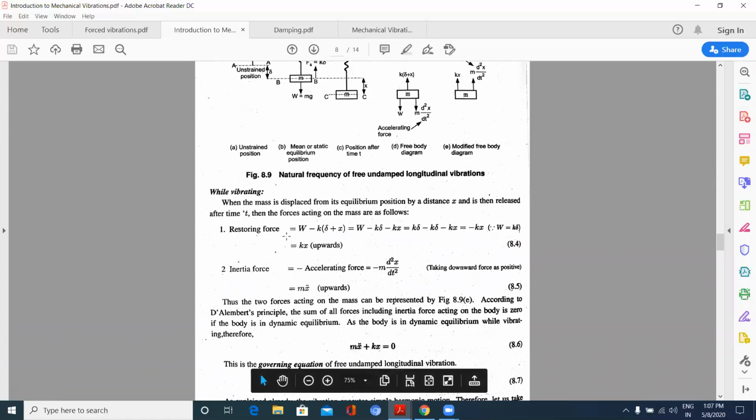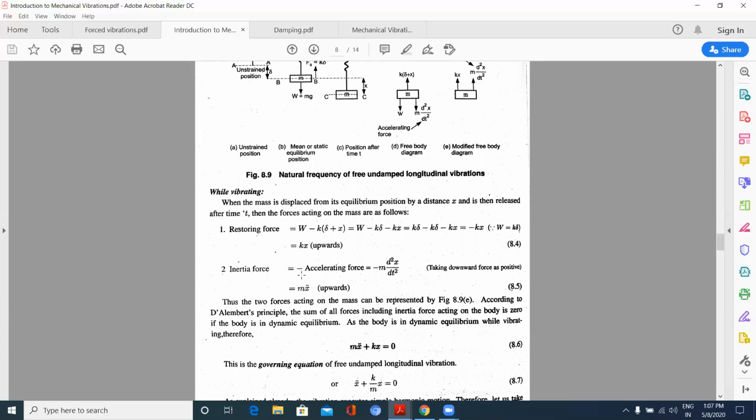So the restoring force is given here by Kx. See here, the actual force is K into delta plus X. But here I am showing it as Kx because I have removed W. W and K delta get cancelled, so Kx only I will be taking. So the restoring force is Kx, which will be acting upwards.